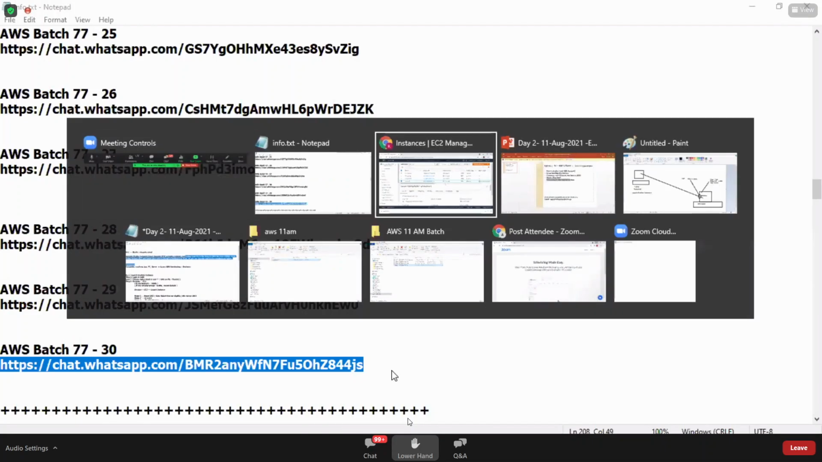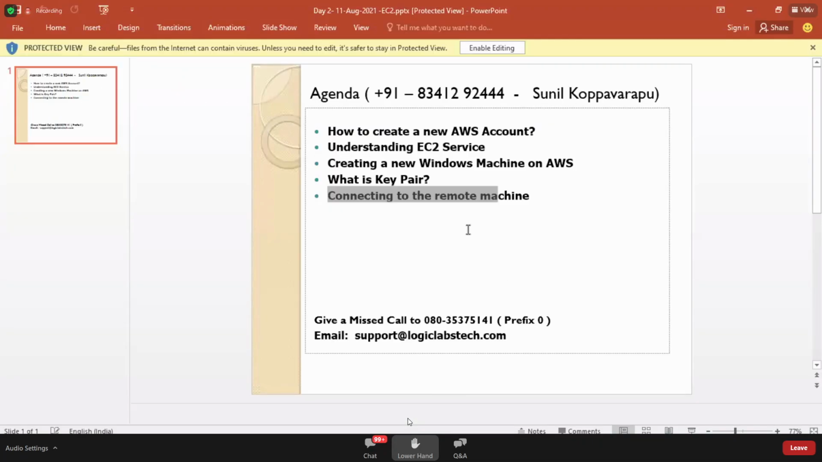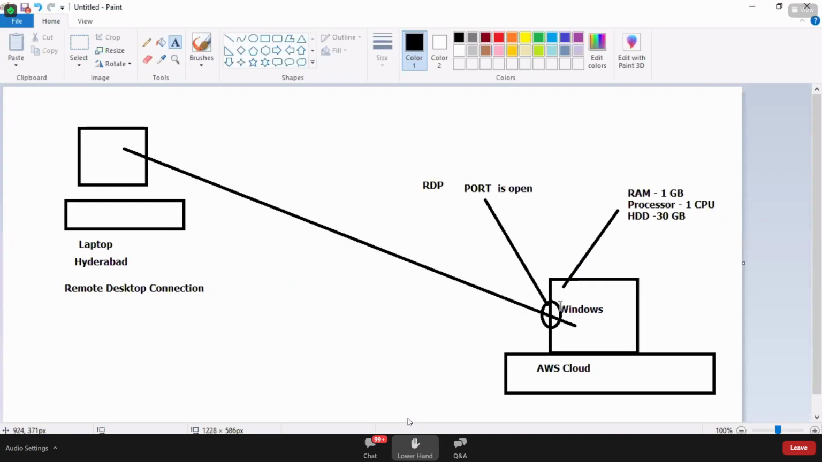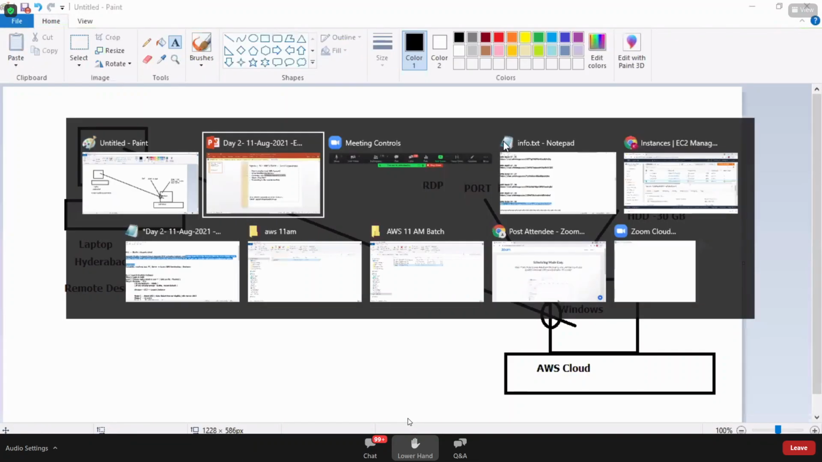So what's our agenda? Did we meet our agenda for today's session? We have learned how to create a new AWS account. You know what the EC2 service is. EC2 service is all about creating virtual machines in the AWS data center as per the requirements. We have experienced how to create a Windows machine. Very important point: when you successfully create a Windows machine, make sure that the RDP port is open. Only when the port is open can you successfully connect to it.